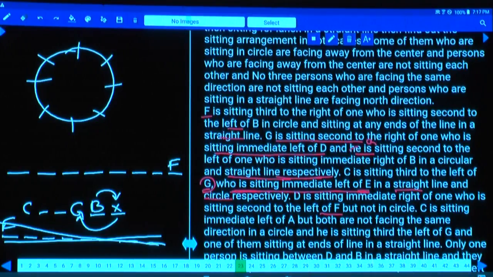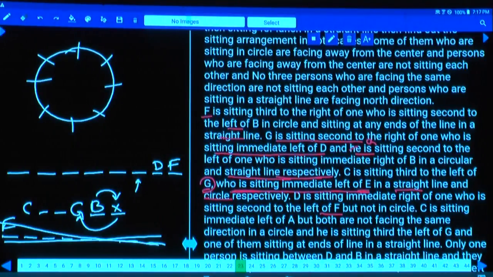Then coming to this one. As F is at the right hand, D is seated to the immediate right of the one who is seated second to the left of F. Second to the right of F is this one, and D is to the immediate right. Hence, D must be at this place. Are you following this one or not? Hence D and F must be in the last two places. As D and F are in the last two places, then coming to this one.